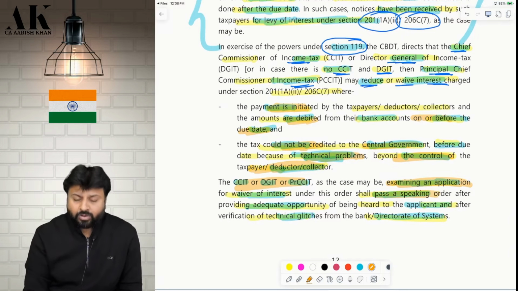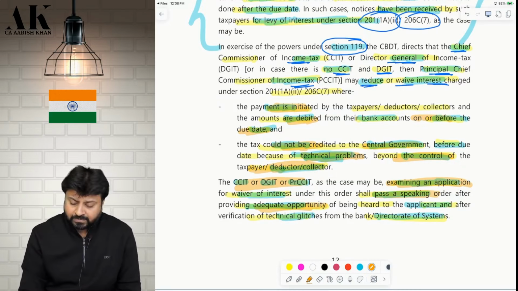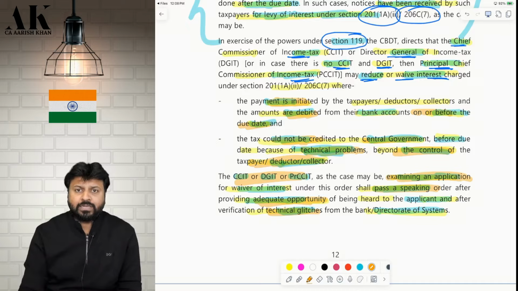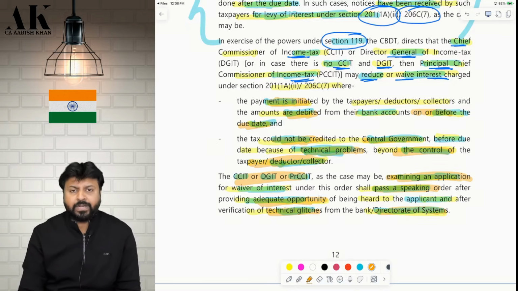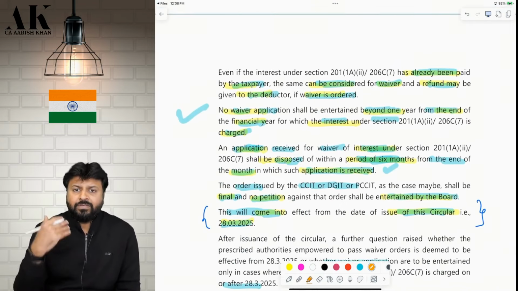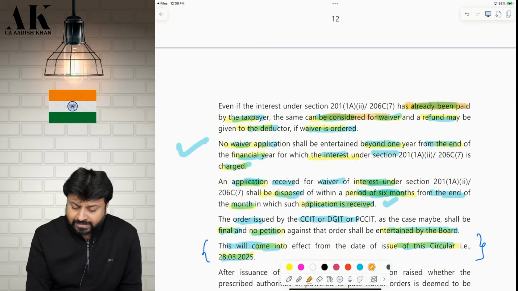They will pass a speaking order, they will give you opportunity of being heard, and after verification of technical glitch from the bank and from the operating system, they will waive your interest. And if you have already paid the interest, they will give you refund also.